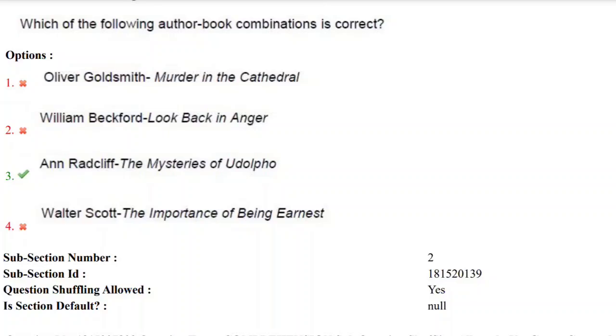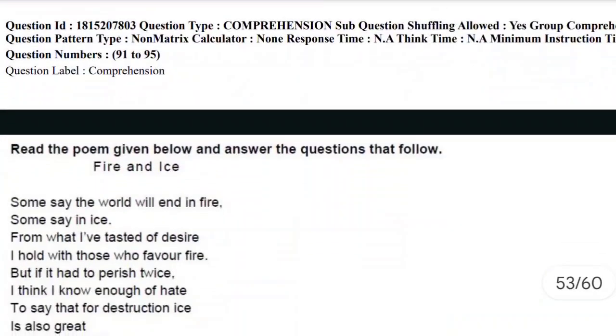And here you need to find the answers. Look Back in Anger and The Importance of Being Earnest and Murder in the Cathedral. Here you need to find the writers for these major works: Murder in the Cathedral, Look Back in Anger, and The Importance of Being Earnest. So Oliver Goldsmith, William Beckford, and Walter Scott are miscombinations here. These are the incorrect combinations, and Anne Radcliffe and The Mysteries of Udolpho is the correct combination. So the correct answer here is the third option. Let's move towards the next question.